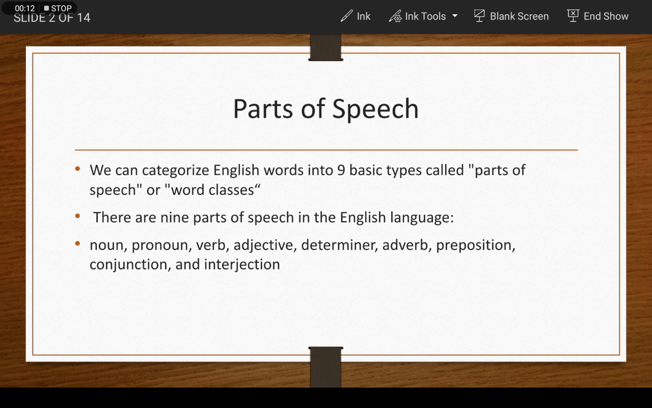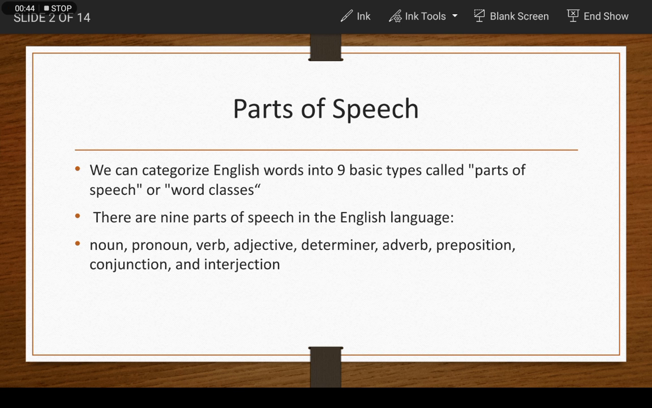We need to do parts of speech. Traditionally, we have all studied that there are 8 parts of speech, basic types. We categorize English words in 8 basic types, which are called parts of speech or word classes. And those are noun, pronoun, verb, adjective, adverb, preposition, conjunction and interjection.